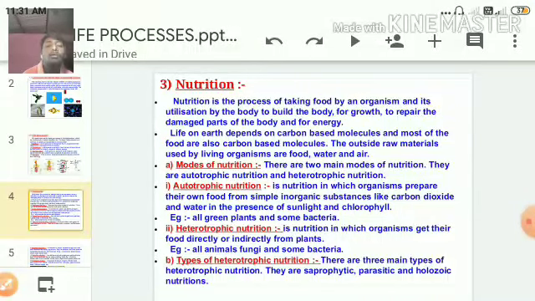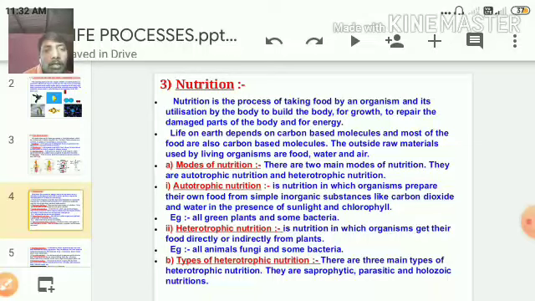All the green plants and some bacteria which have the chloroplast have the ability to produce their own food. My dear students, we know all this from the basics, from childhood, while studying in the primary section itself. Autotrophic means one which has the ability to prepare its own food by using raw materials. Those are called green plants.